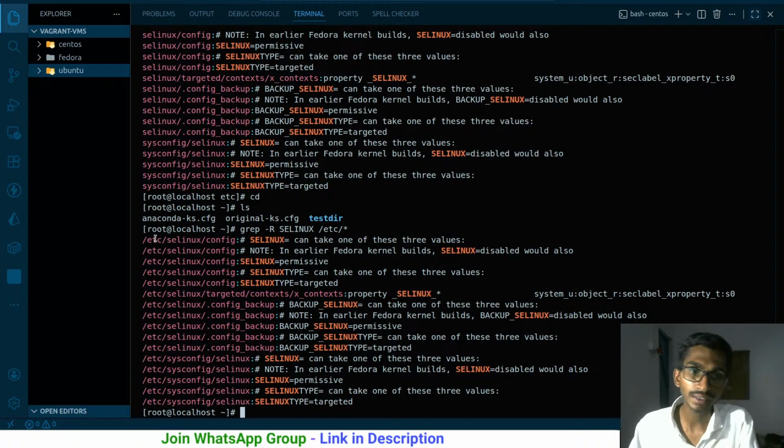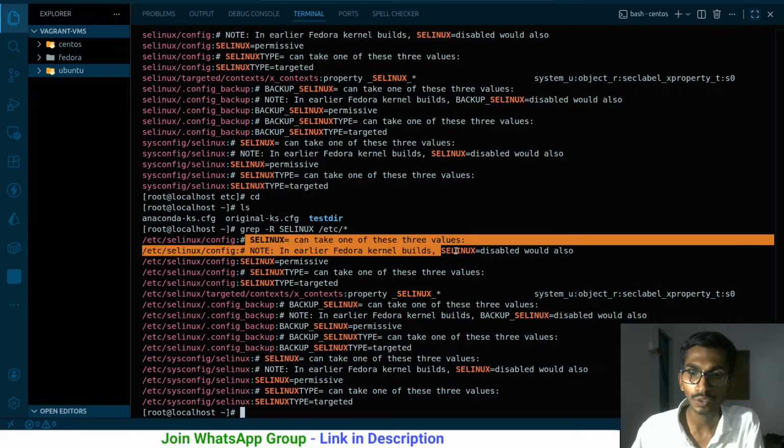It is saying that inside etc, selinux and config. So inside etc you had a folder called selinux, and inside that folder you had a config file. Inside that, you had the text 'SELINUX can take one of these values'.